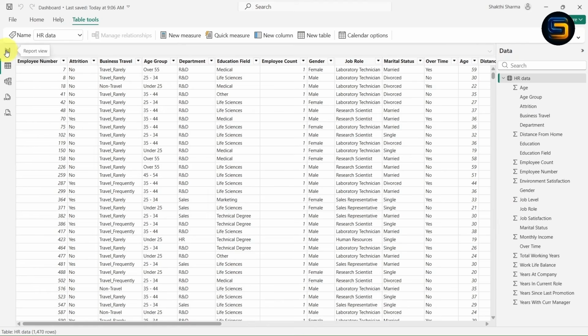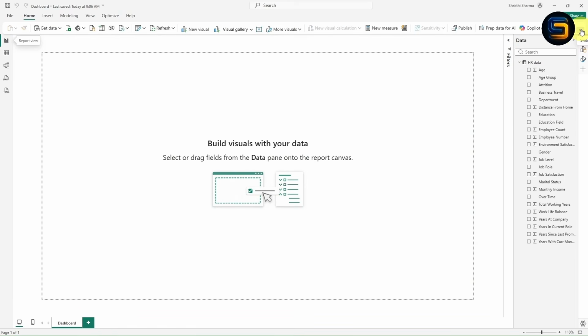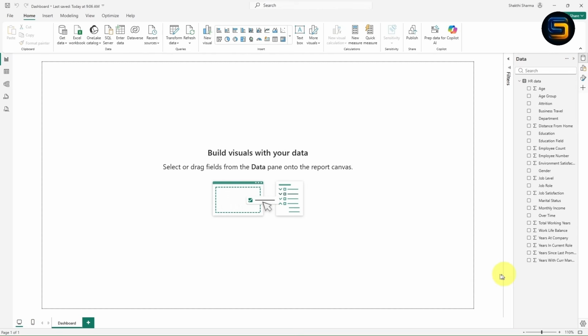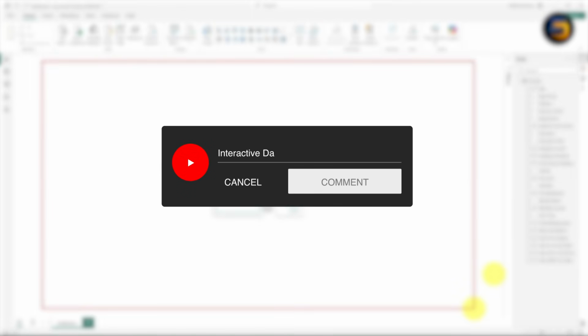Now let me go to the report view. Let me expand it. So friends, with this we have understood the data. Now it's time to create an interactive dashboard in this canvas area. Then do write in the comment section, interactive dashboard.